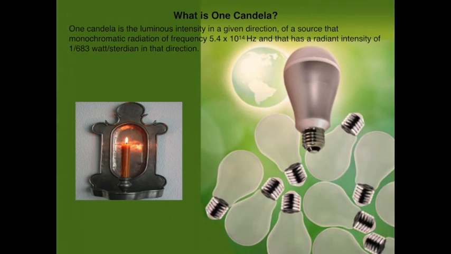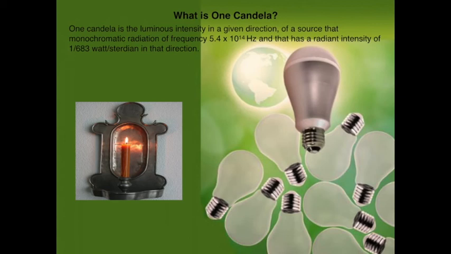Next, let us see what is 1 candela. Candela is the unit of luminous intensity, and for this we consider a source of light, and from the source the amount of radiation that comes out with a frequency of 5.4 × 10^14 Hertz is noted.